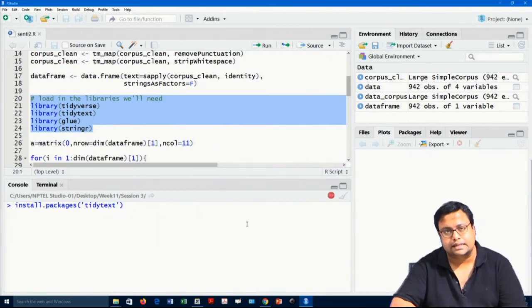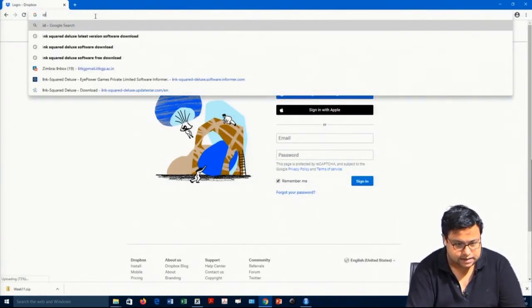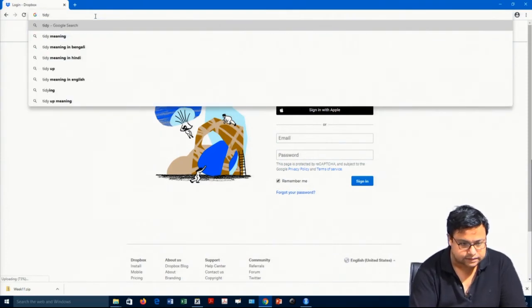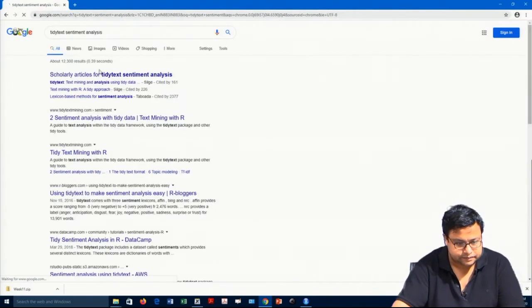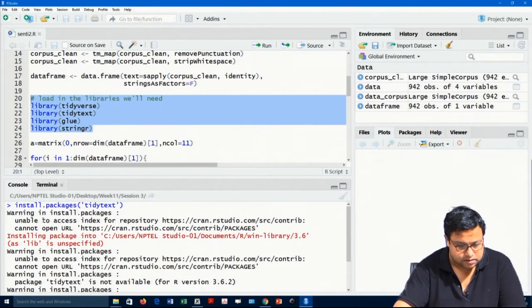Tidytext is what we were discussing in the last class, in terms of this particular link. In that link we found that tidytext is the library from where NRC and these things are kept. For example, if I just open the link, tidytext sentiment analysis. Okay, so let me install it on Windows.